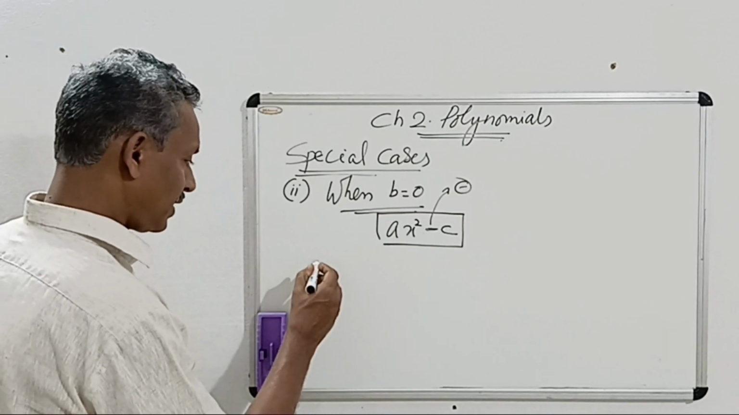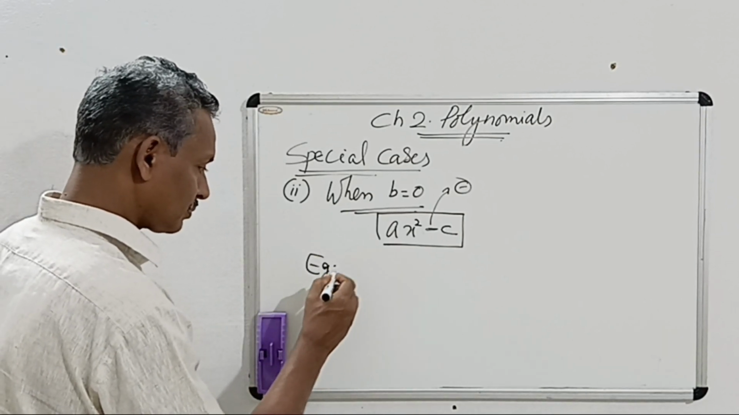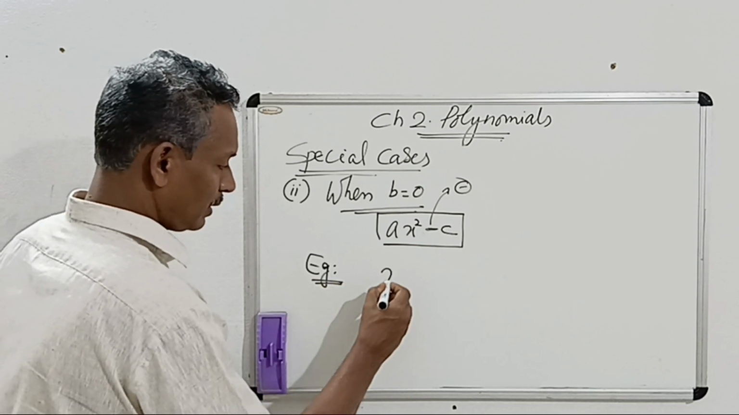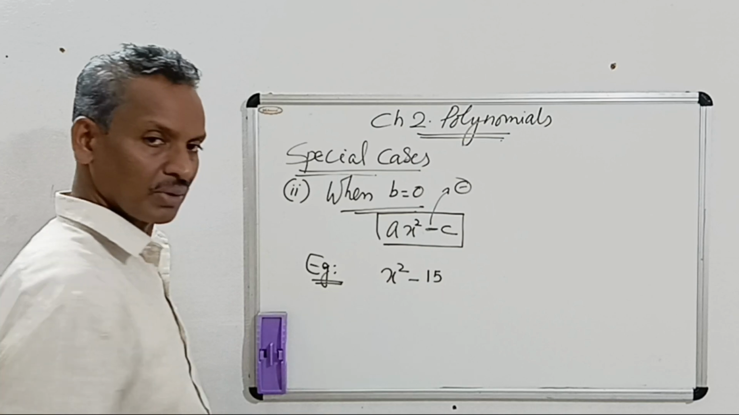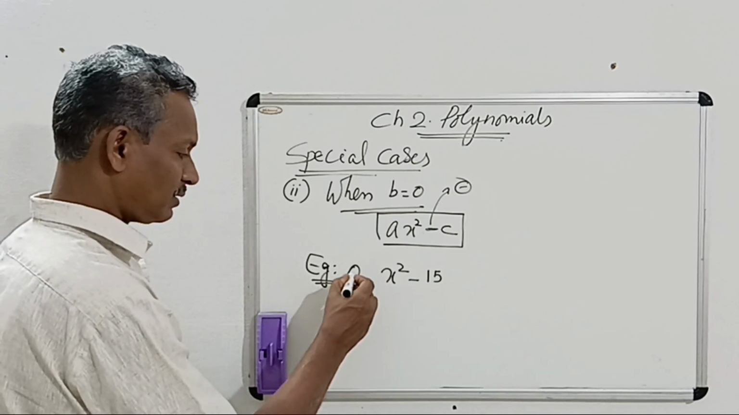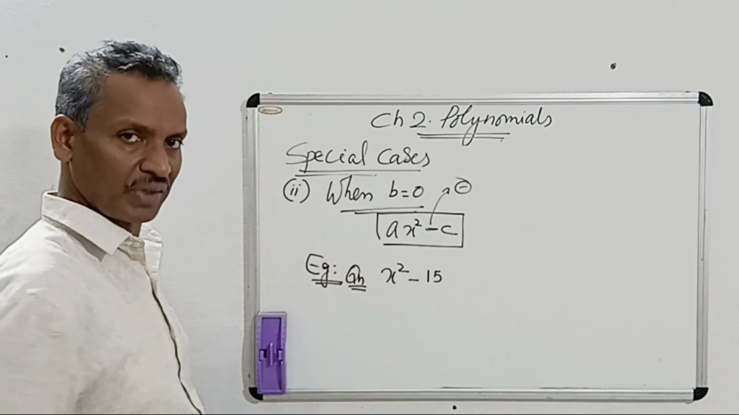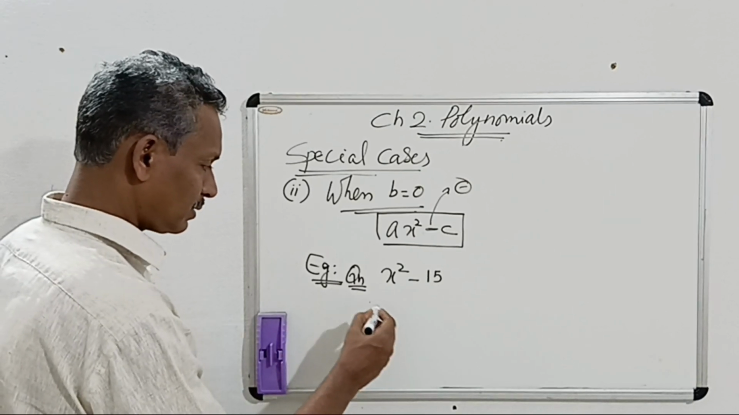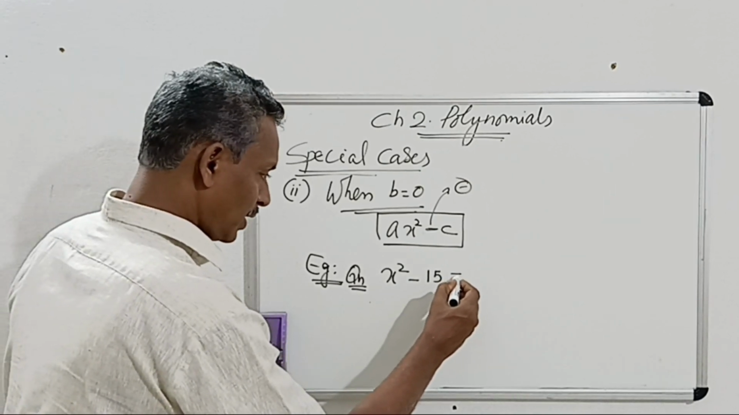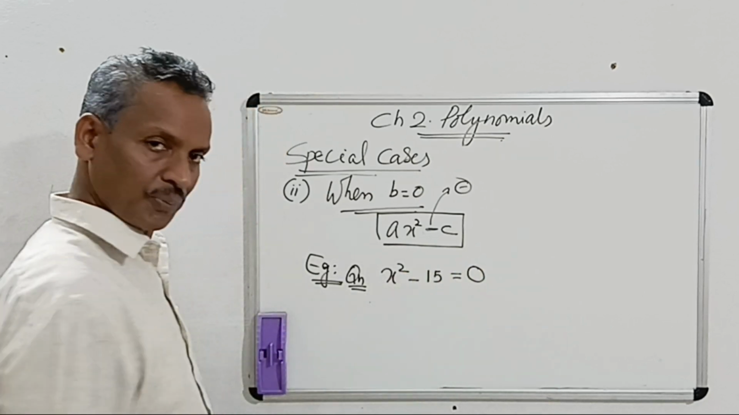So, we can take an example like this: x square minus 15. Okay. One question we can take is x square minus 15. How do we do this? There are two ways we can do it.